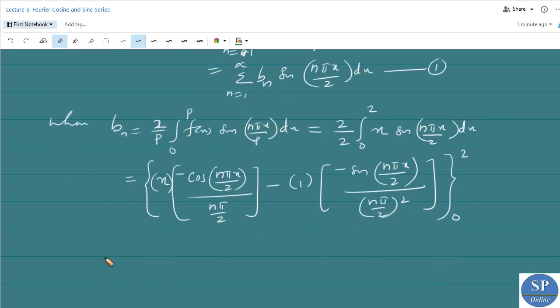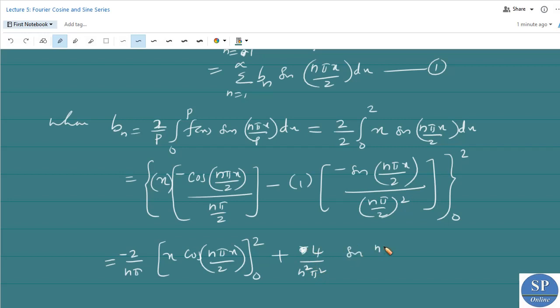So this is equal to minus 2 by n pi x into cos n pi x by 2 from 0 to 2, and here it is negative into negative, plus 4 by n square pi square into sine of n pi x by 2 from 0 to 2.